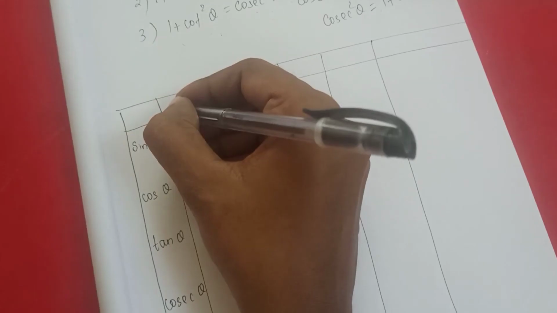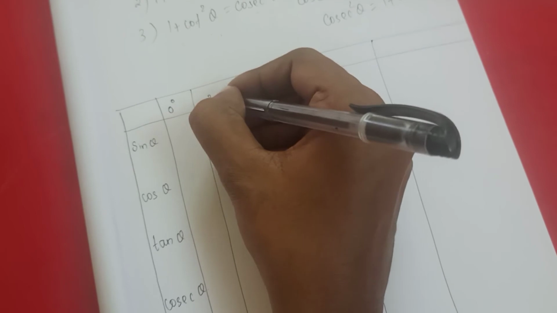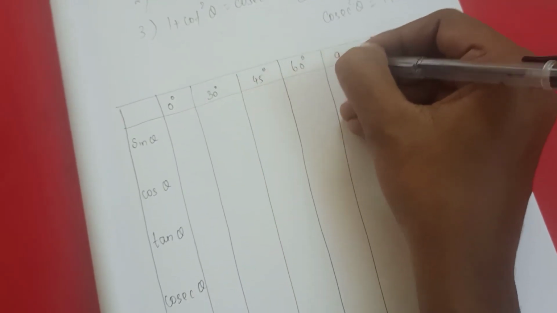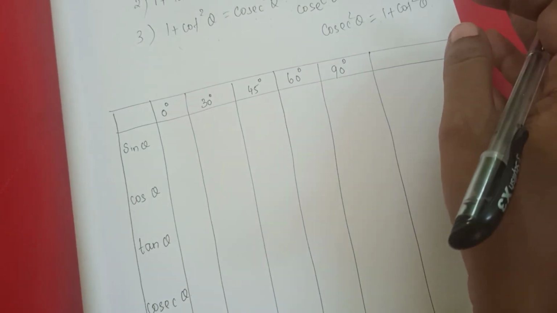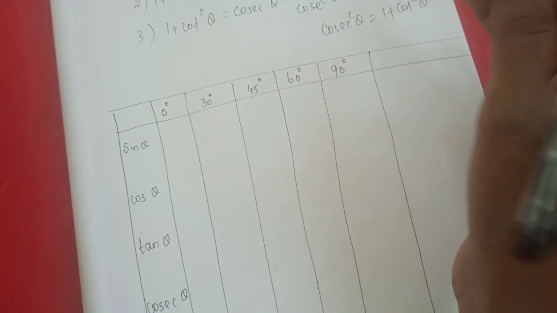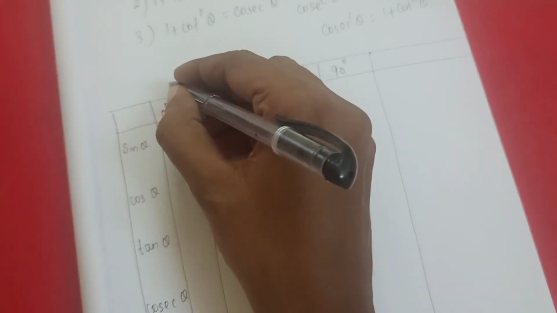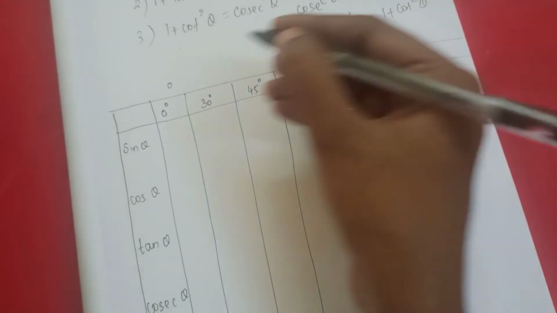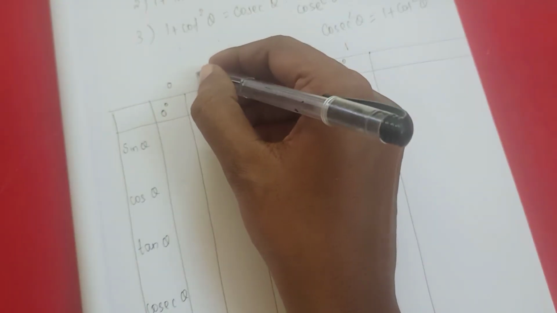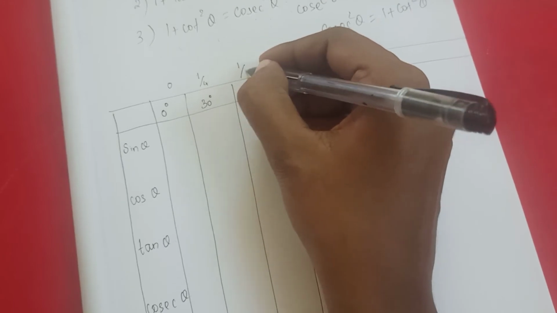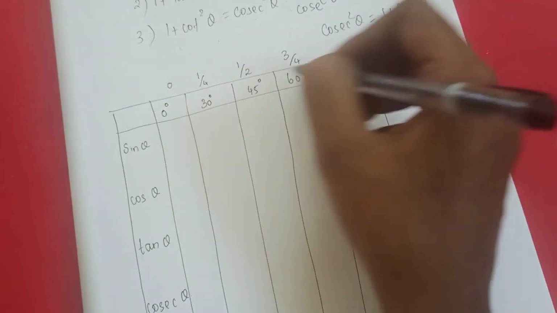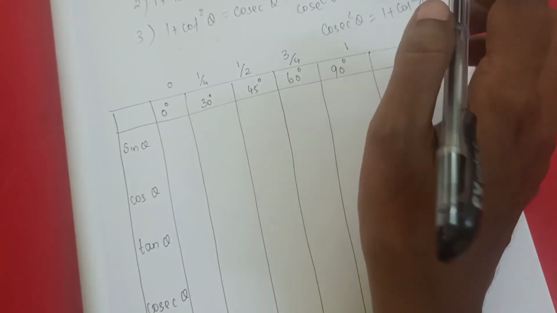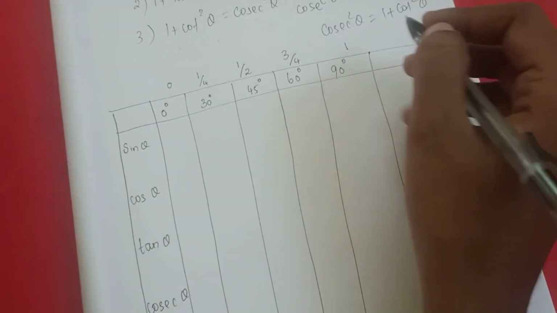These are the ratios. Here 0 degree, 30 degree, 45 degree, 60 degree, 90 degree. Okay. So you need to be very careful. We can form the table very easily. Already in 9th grade maybe teachers taught you that. So what will you do? 0 to 1. We need to take 1 by 4, 1 by 2, 3 by 4. Understand? So 0 to 1, in between you need to take 1 by 4, 1 by 2, 3 by 4. Take the square root values for sin theta.